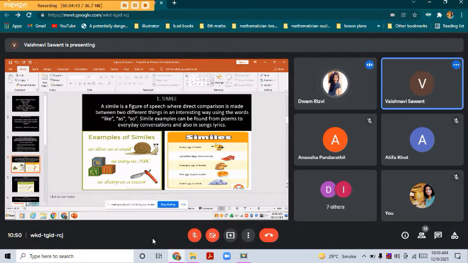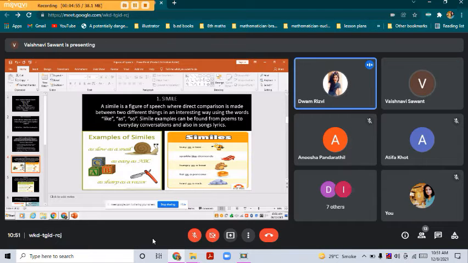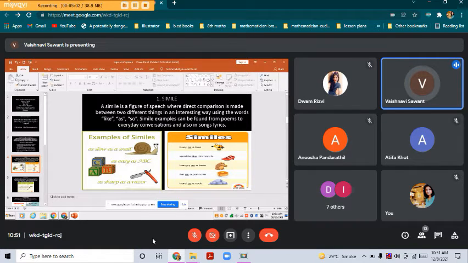A simile is a figure of speech where a direct comparison is made between two different things in an interesting way using the words like, as, so. Simile examples can be found from poems to everyday conversation and also in song lyrics. So in simile, what is done? There is a direct comparison made between two objects.